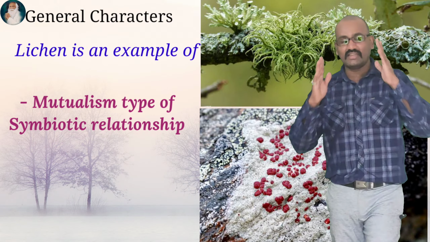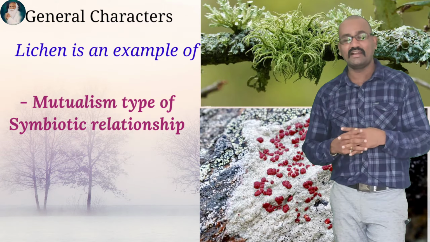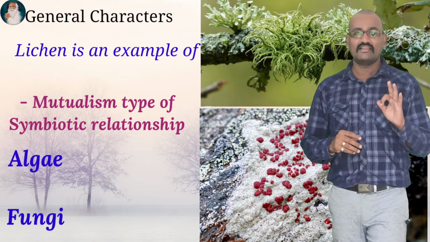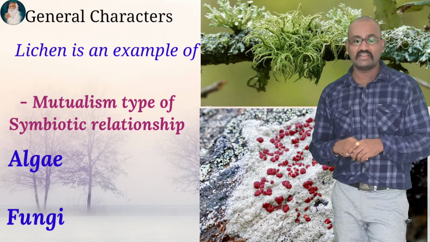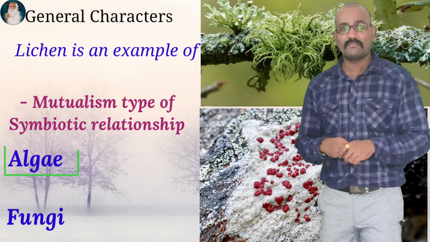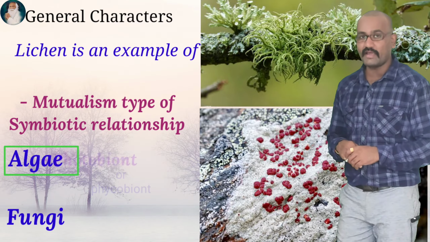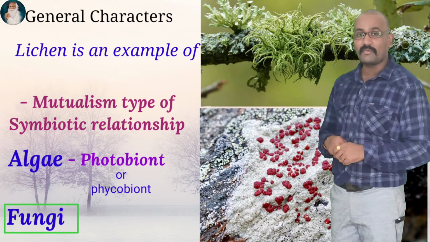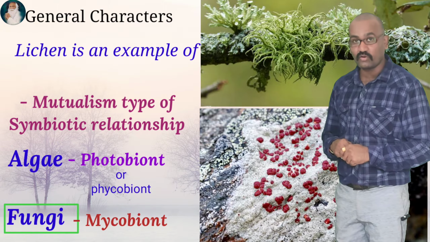The two organisms living in the lichen system are the algae and fungi. The algal partner is known as phycobiont and the fungal partner is known as mycobiont.